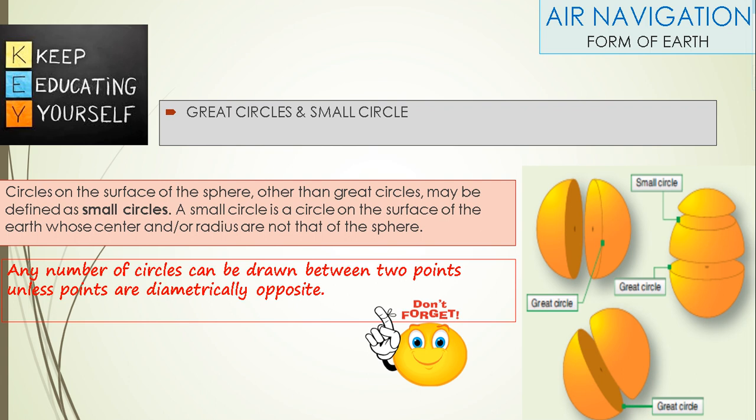Small circles. Circles on the surface of a sphere which are not great circles are defined as small circles. A small circle is a circle on the surface of the Earth whose center or radius are not that of the sphere. Any number of small circles can be drawn between 2 points unless the points are diametrically opposite.